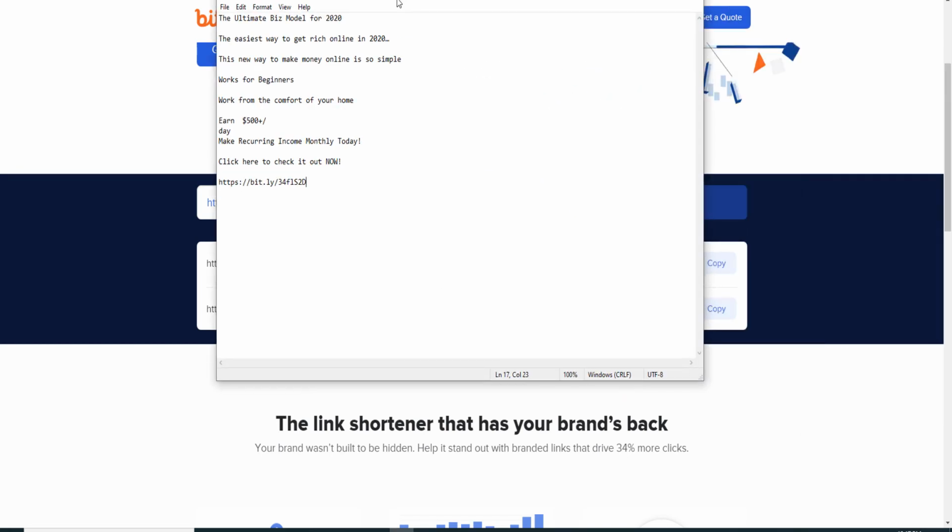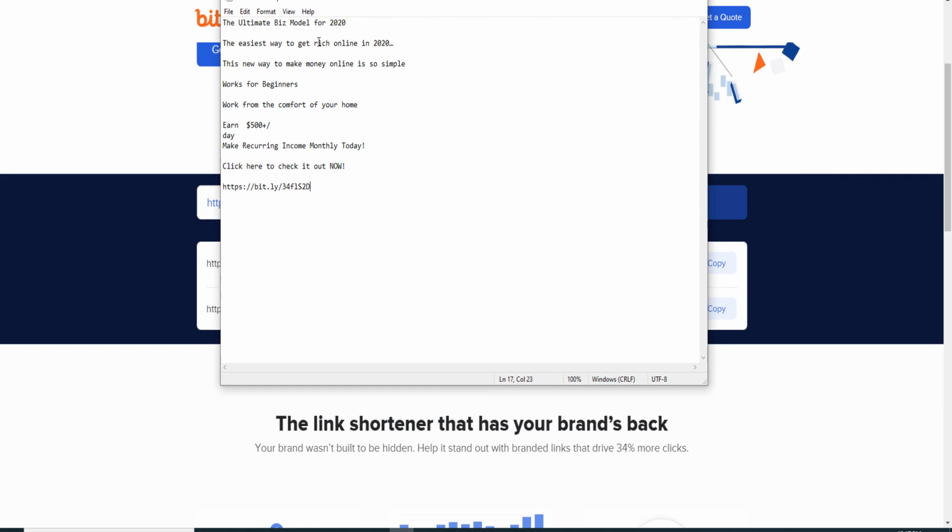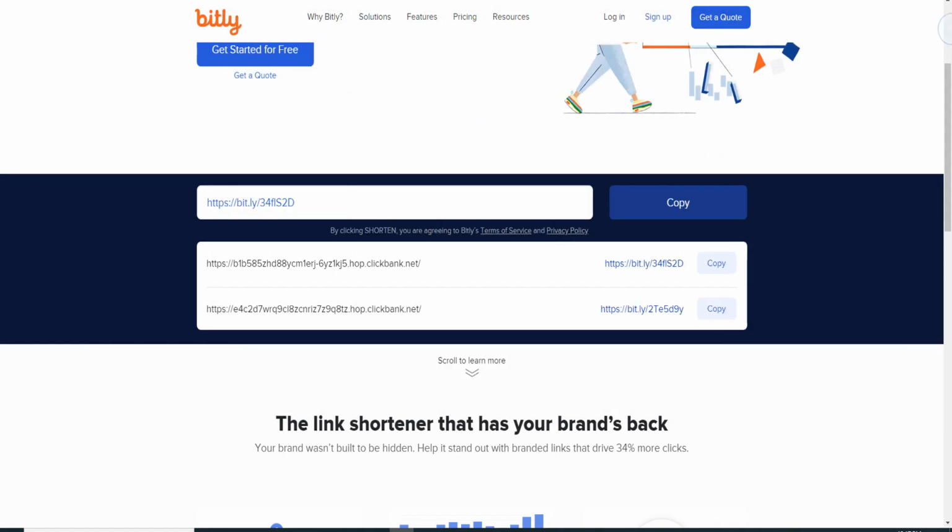Alright, so we have this material here so far, the ultimate base model for 2020, and you can see here a few lines. But let's see if I can find something down the road here as well.